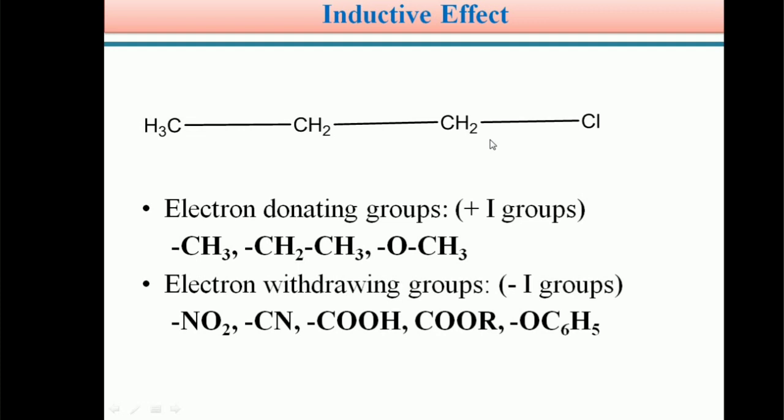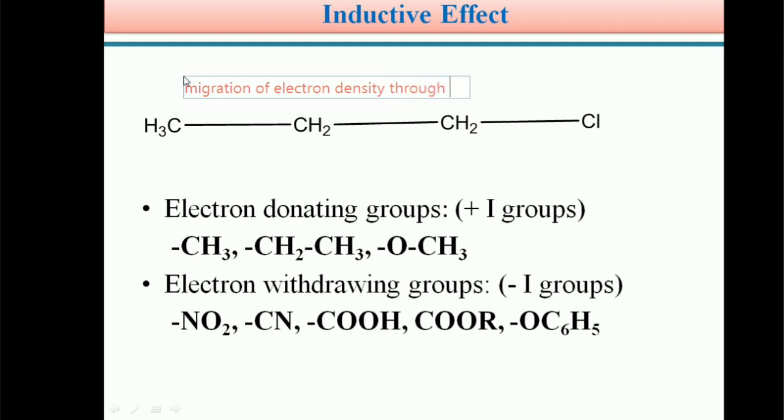Students, the inductive effect. Inductive effect means, very simply, migration of electron density through sigma bonds.